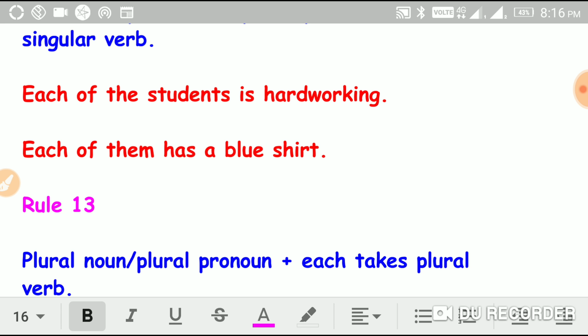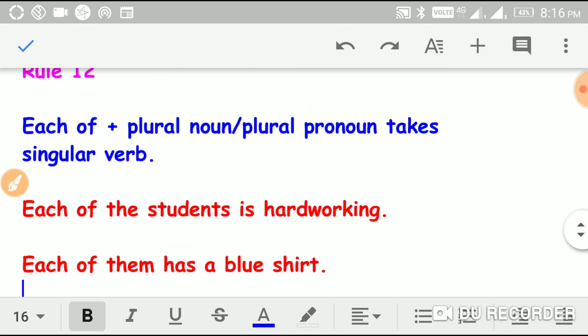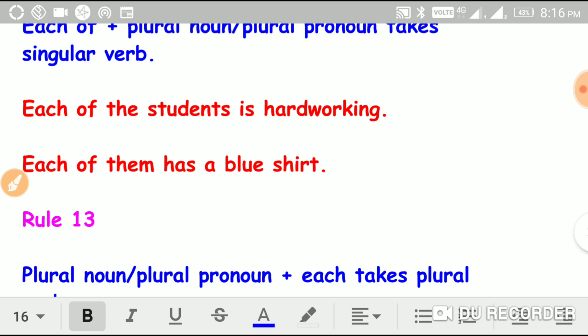Here "each of" is used, and "them" is a plural pronoun, and "has" is used, that is a singular verb. So always after each of plus a plural noun or pronoun, we have to use a singular verb.